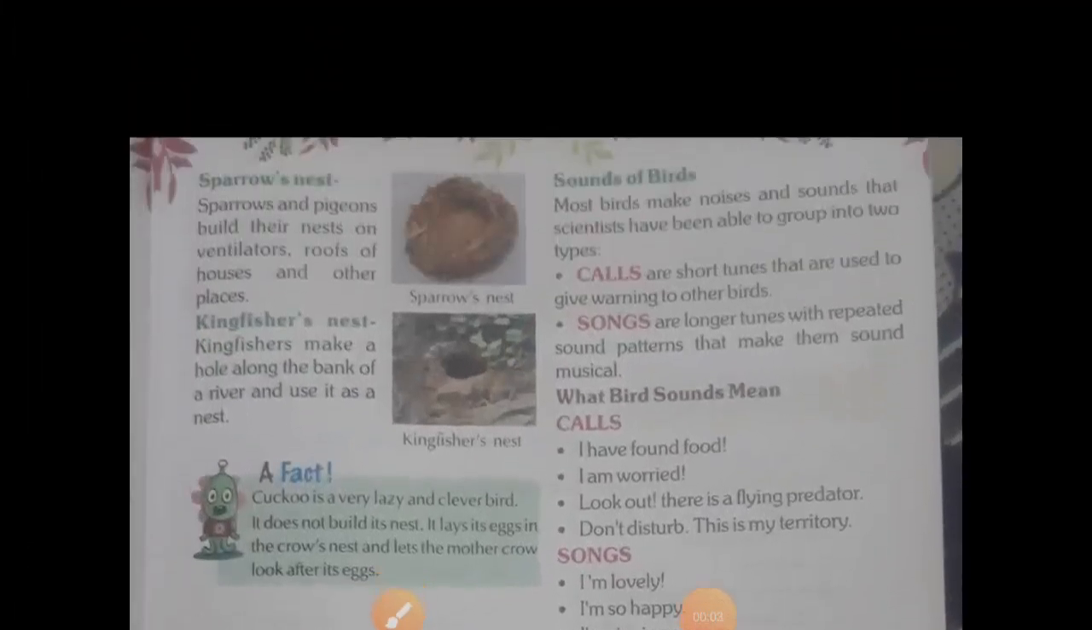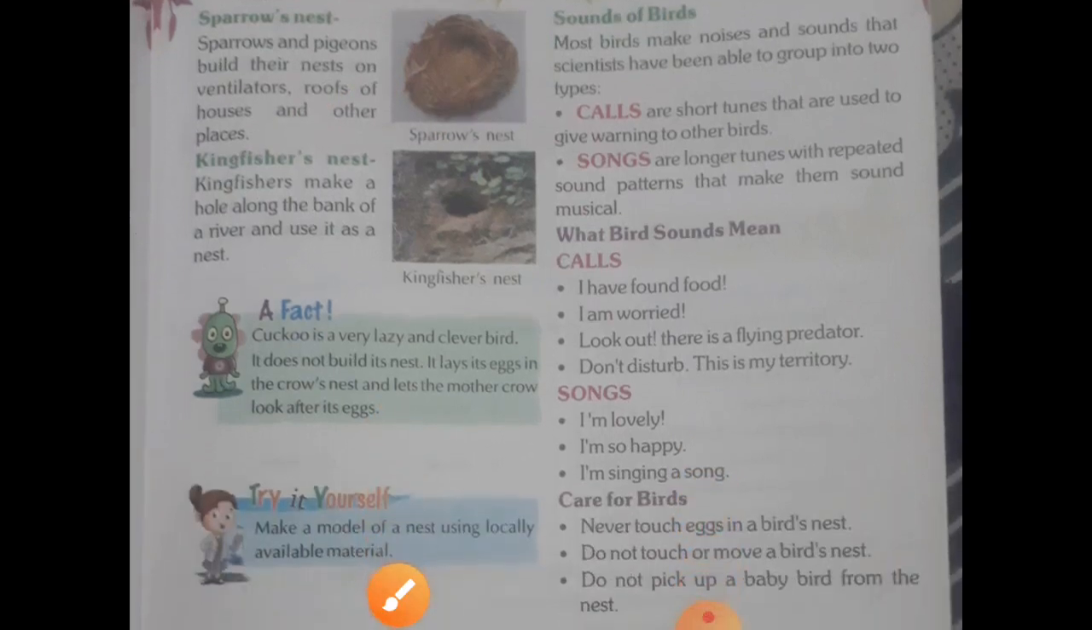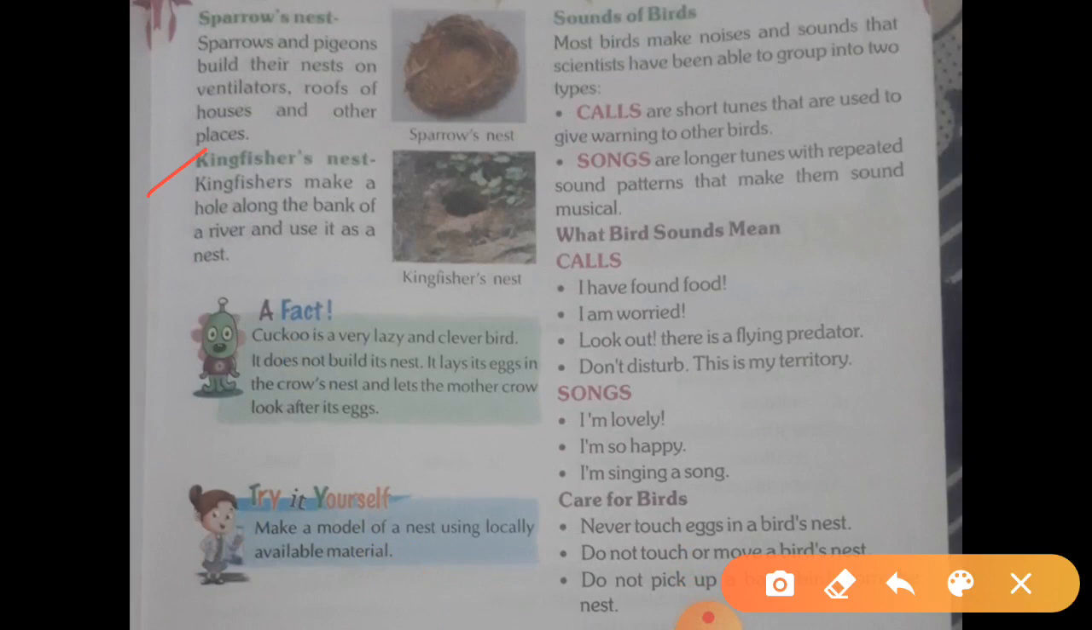Now come to the next page. On the top of the paper, sparrow's nest. Sparrow and pigeon build their nests in ventilators, roofs, houses and other places. So this is the common type of nest. I hope you all have seen this. And next is kingfisher nest. Kingfisher makes a hole along the bank of a river and uses it as a nest. So this is about the different types of nest.